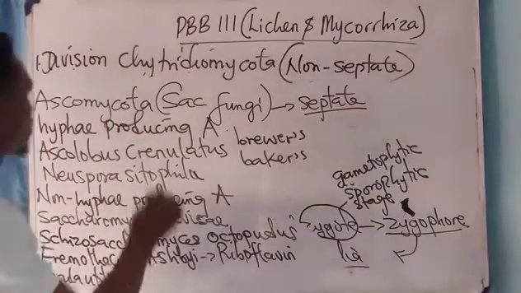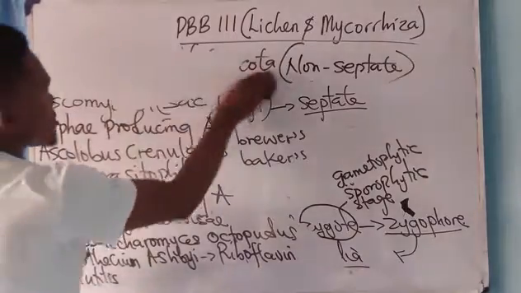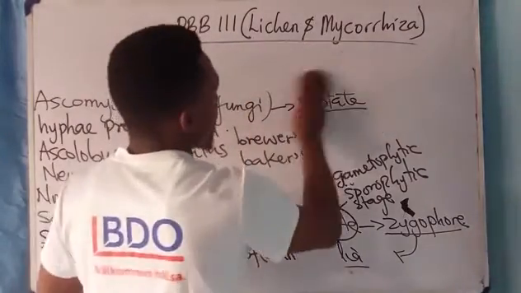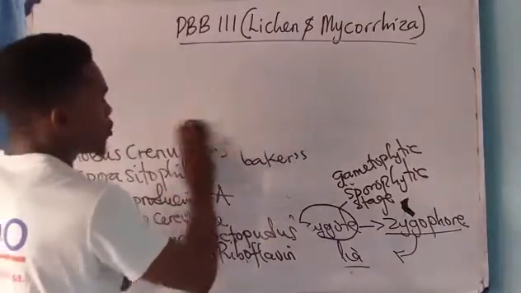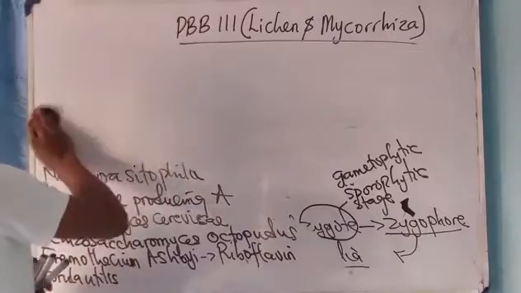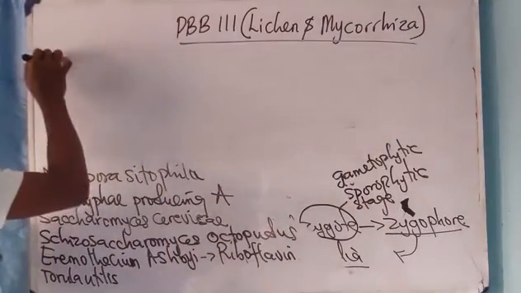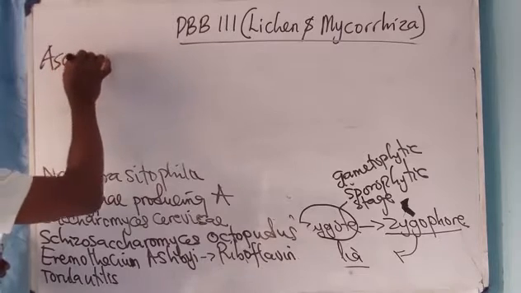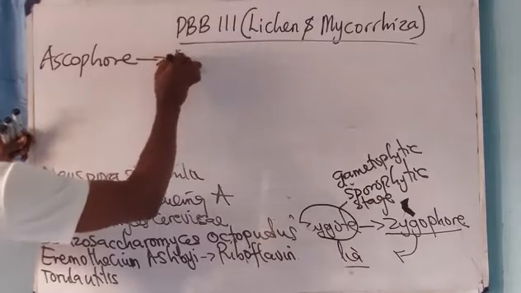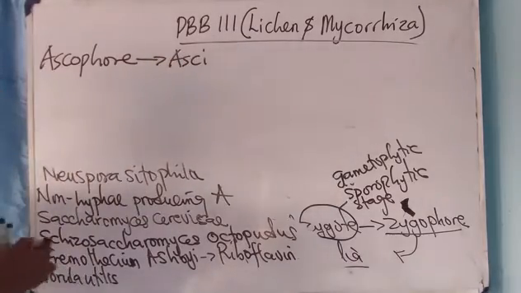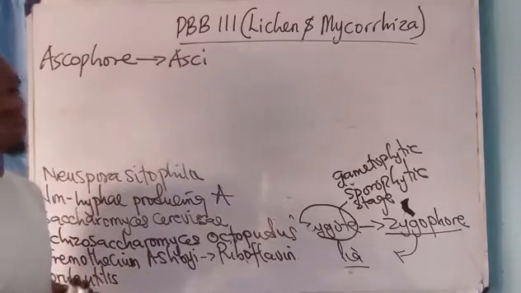Now, these organisms, I'll wrap up this one. These ascomycetes, their ascospores are found housed by the ascus. Ascus is singular, while asci is plural.